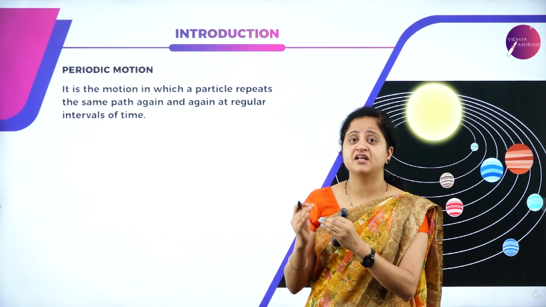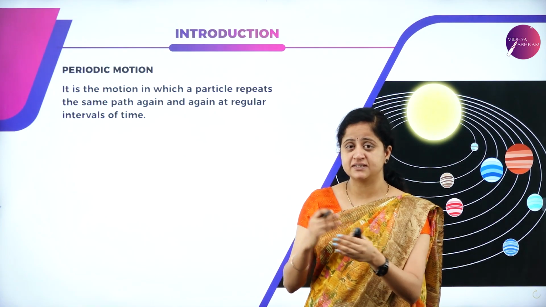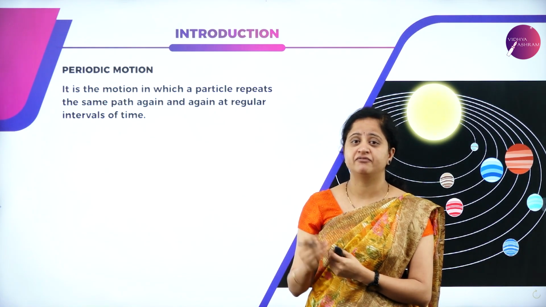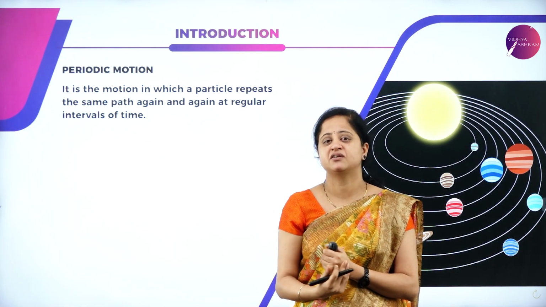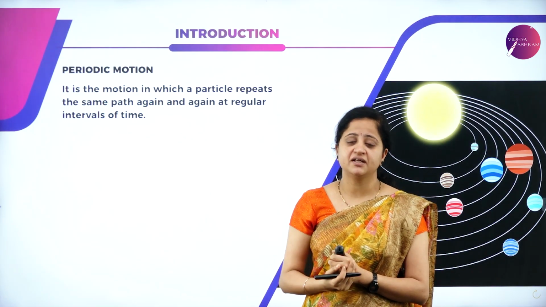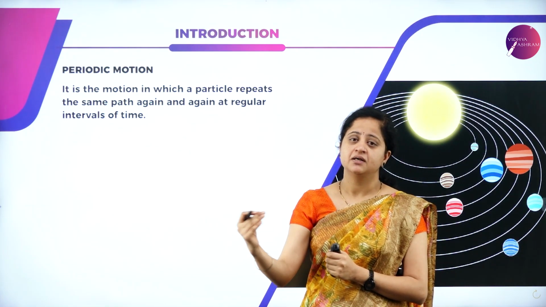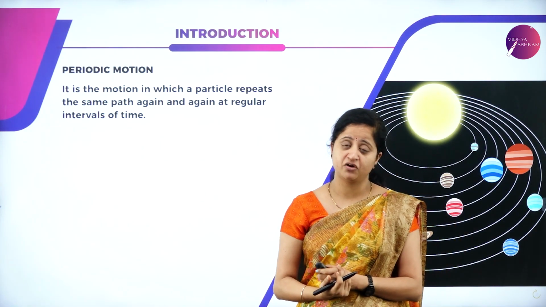It takes place after a regular interval of time, it repeats itself, or it follows the same path after a regular interval. For example, the best example to understand this is the revolution of planets around the sun. They undergo motion around the same path. So after a regular interval of time, it continues its motion around the sun. That is the best example to understand periodic motion.